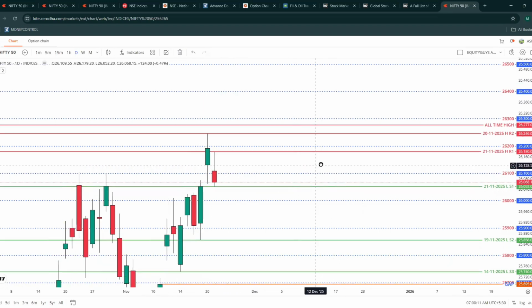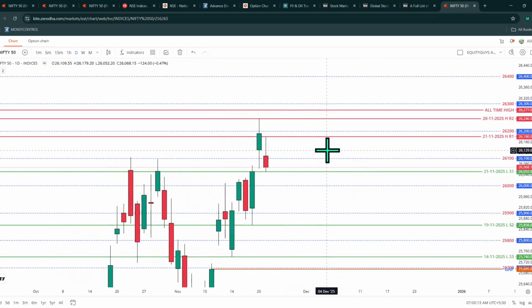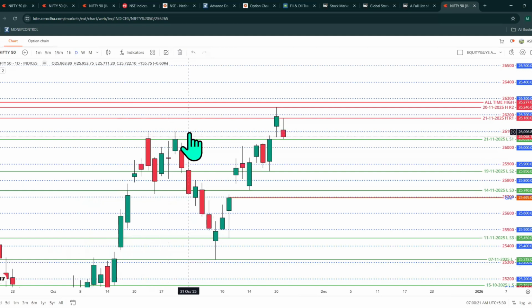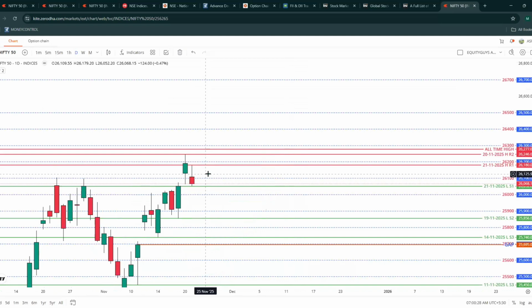That's not recommended. From the intraday point of view, you are looking at a gap up, so the data is still bullish. The market is making higher highs, and you can see this swing high has been taken out. So we are looking at higher high positions, though the data is suggesting somewhat bearish.